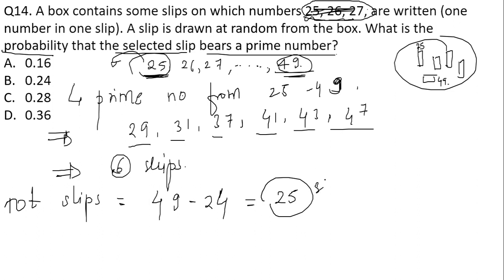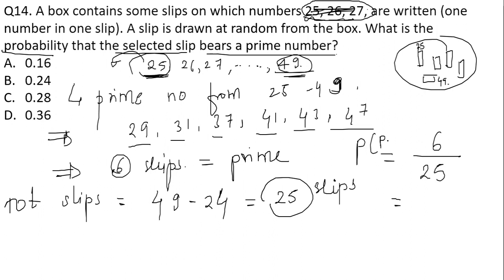Out of these 25 slips, 6 are prime number slips. So what will be the fraction that I am going to mention here? 6 prime number slips out of a total of 25 slips. This will give me the probability of getting the prime number. The probability of getting the prime number is 6 upon 25, that is 0.24. This is the probability that the slip is going to bear a prime number.